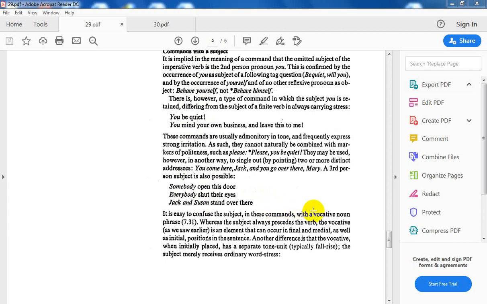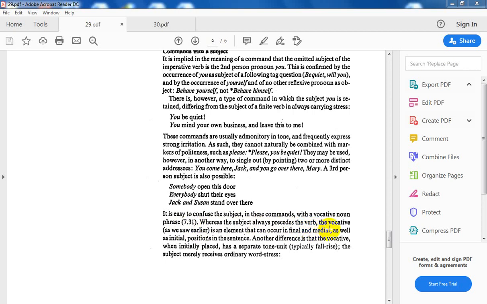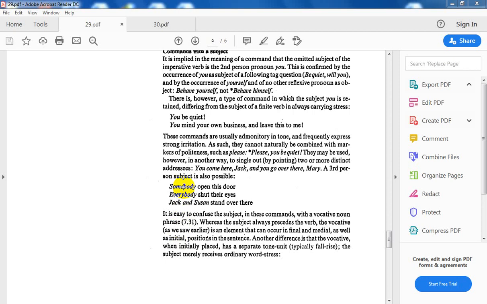With a vocative noun, please pay more attention for this one. With a vocative noun phrase, whereas the subject always precedes the verb, the vocative, as we saw earlier, is an element that can occur in final, medial, and initial position. Concerning the command, you must have what? The subject at the beginning, before the base form of the verb.